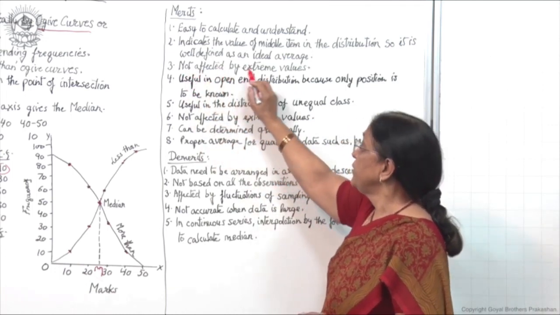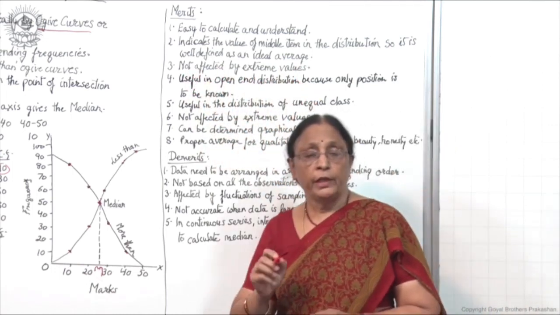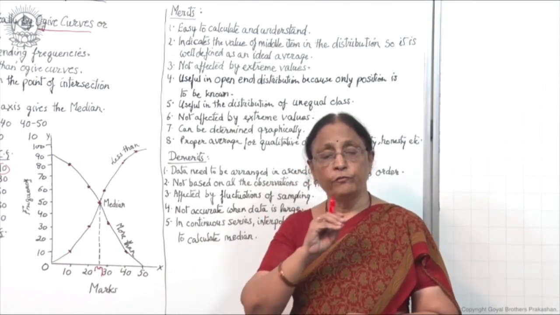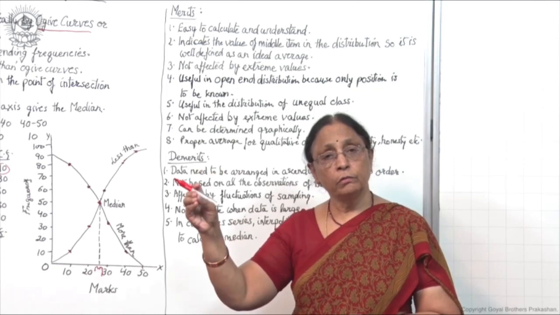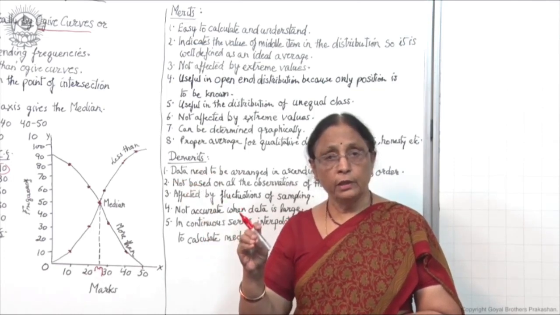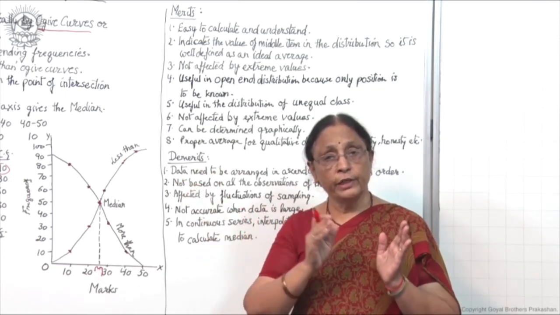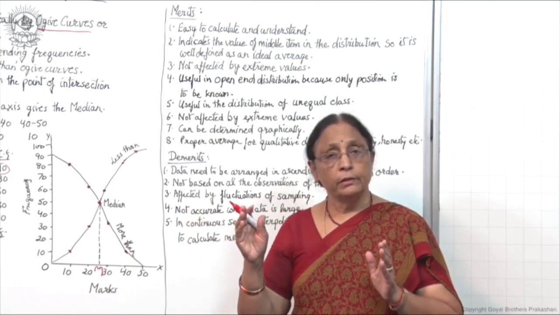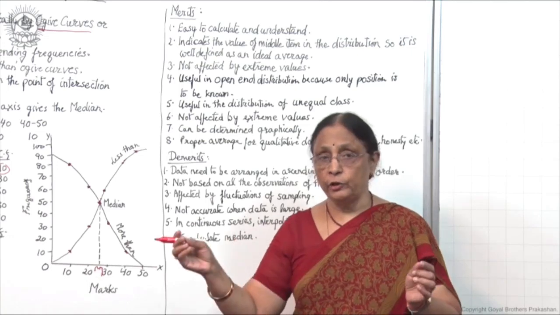Third, it is not affected by extreme values. In the case of mean, you are taking the whole series ranging from maybe 1 to 1000, so the mean is affected by extreme values.